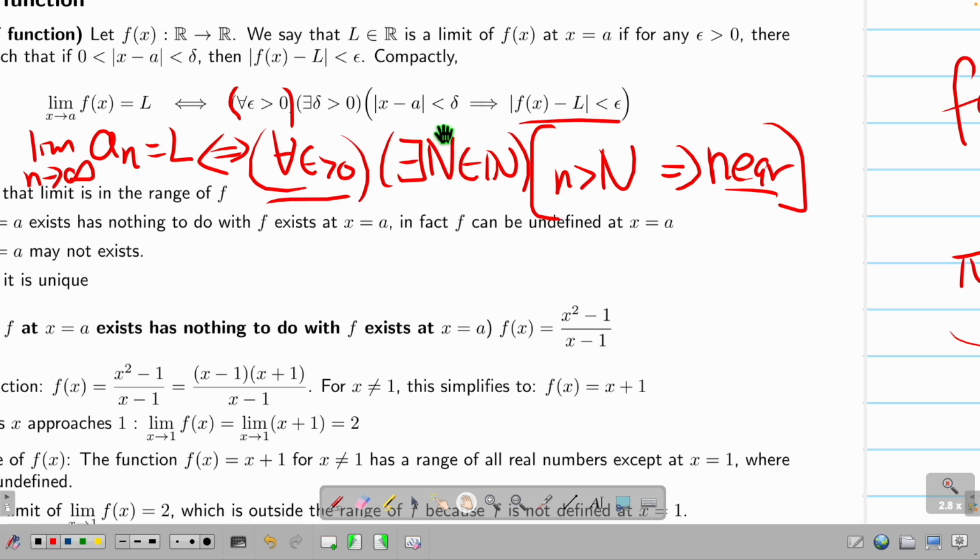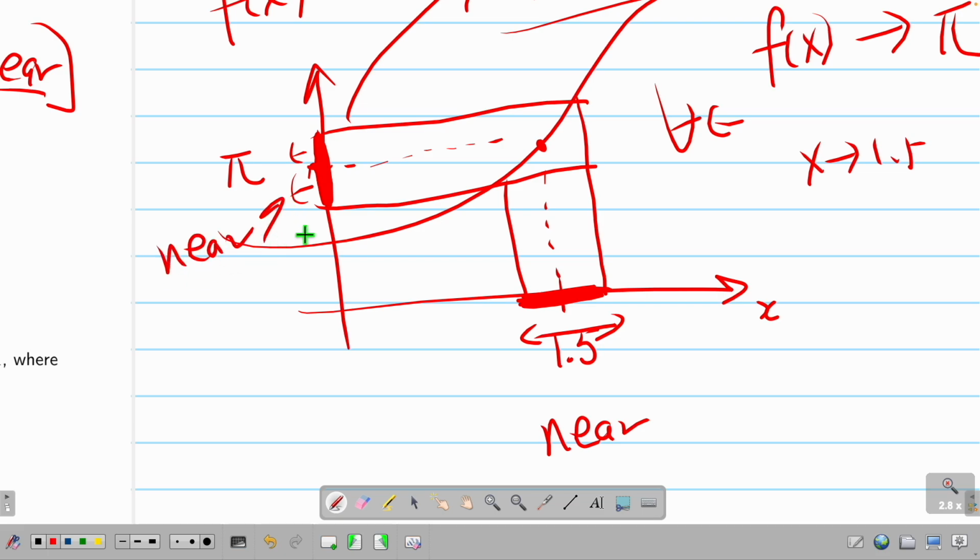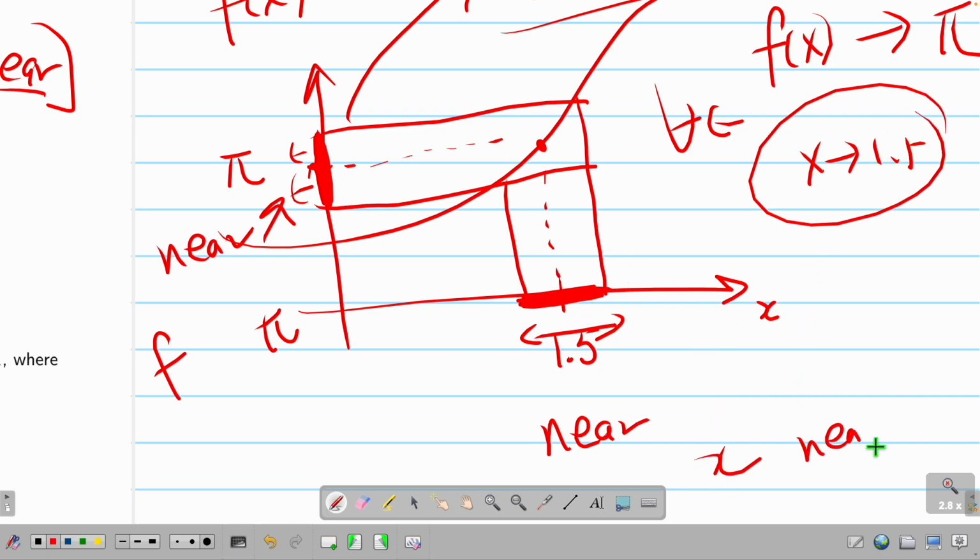So what are the x values? This means x near A. This means y near L. So this means near in the y-axis. This means x near in the x-axis. So from here, I also have a region. This is also near, right? This means my f is near my limit, which is pi. This means all the x in the x-axis are near my particular funny value 1.5. How do you describe something is near?